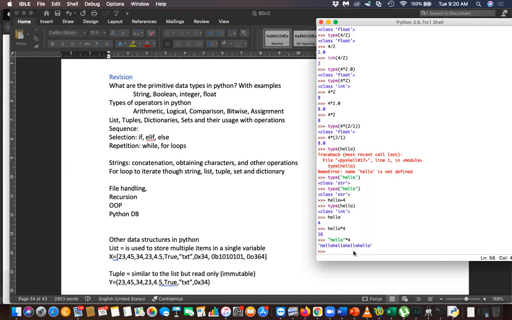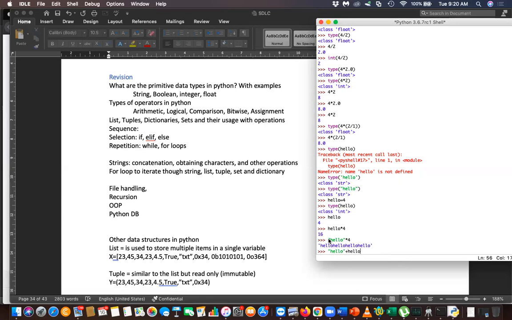Right, so please be mindful, and when giving answers please think twice. So hello into 4 means you multiply the hello string. This is a string; if you multiply by 4 you get 4 hellos, that's all. So what about this, hello plus hello?